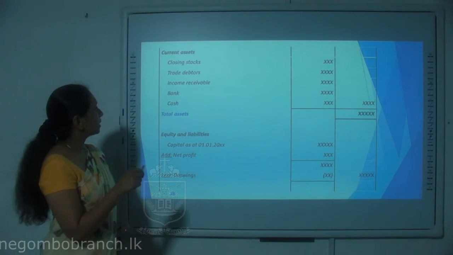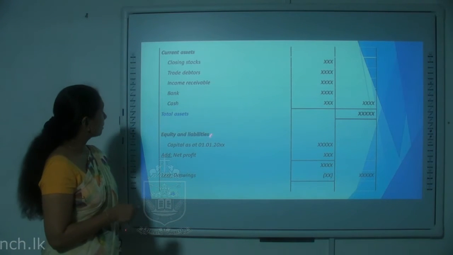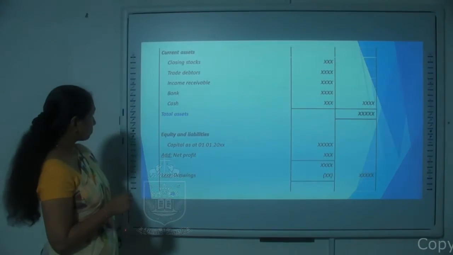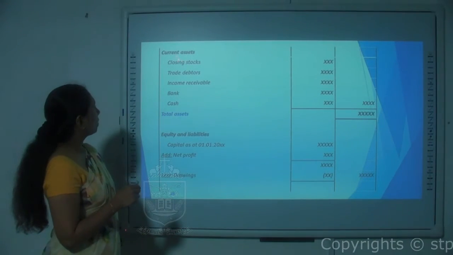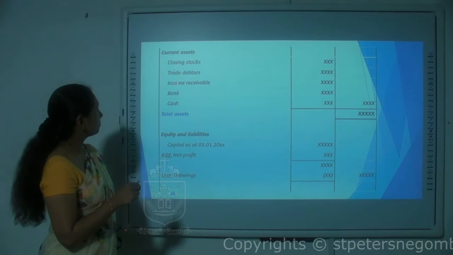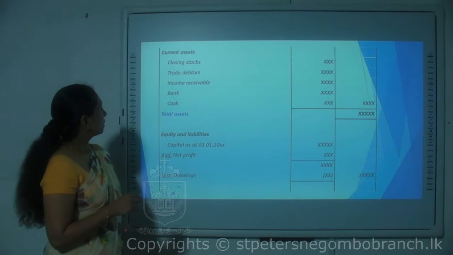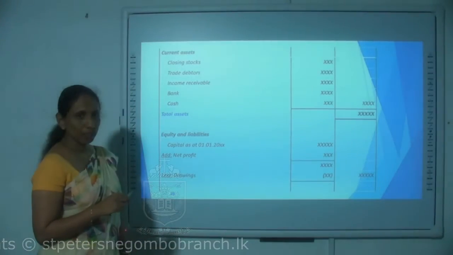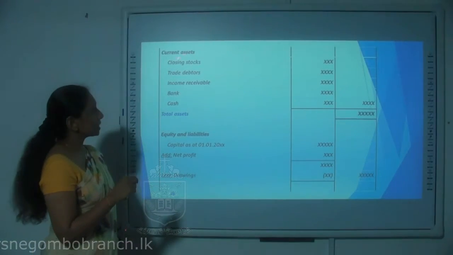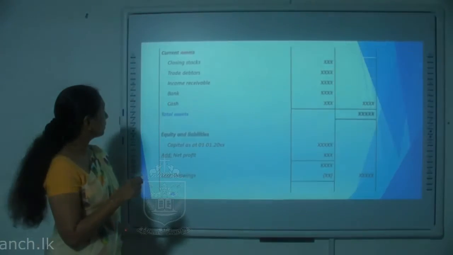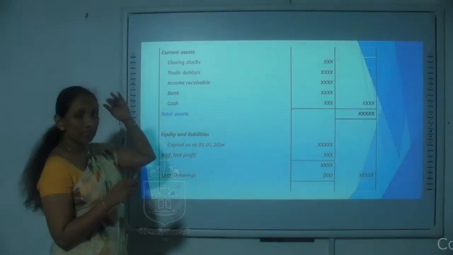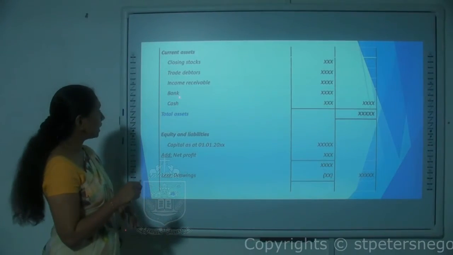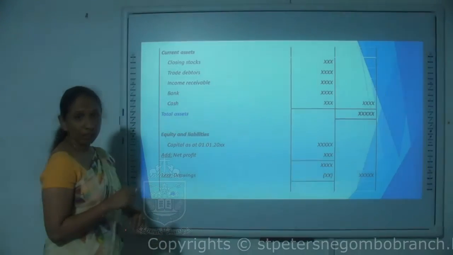Thereafter, we can mention the current assets. So current assets also we can list down here. It is lined up based on their liquidity. The least liquid current assets will be lined up at the top, and the most liquid assets will come to the bottom.